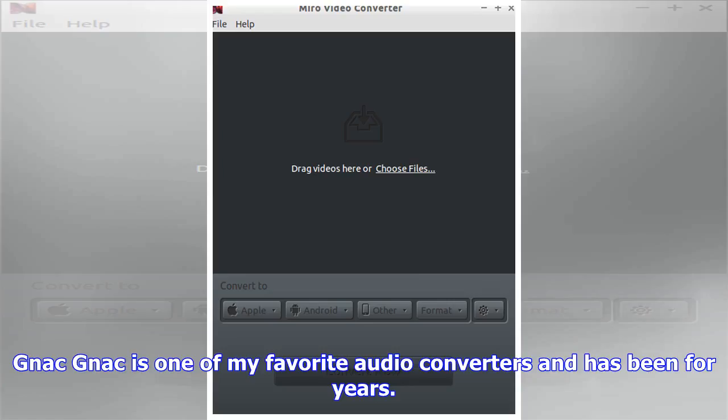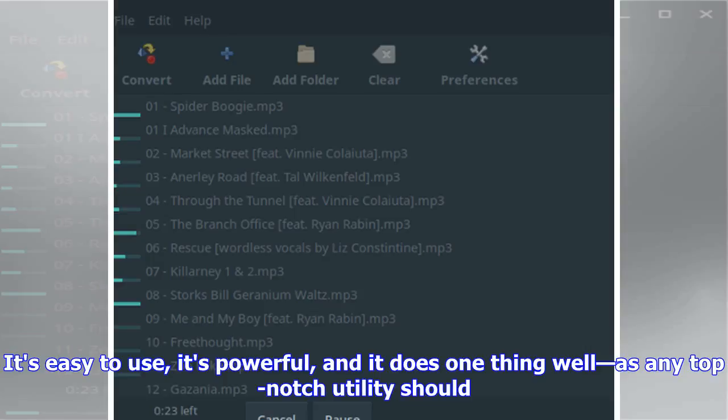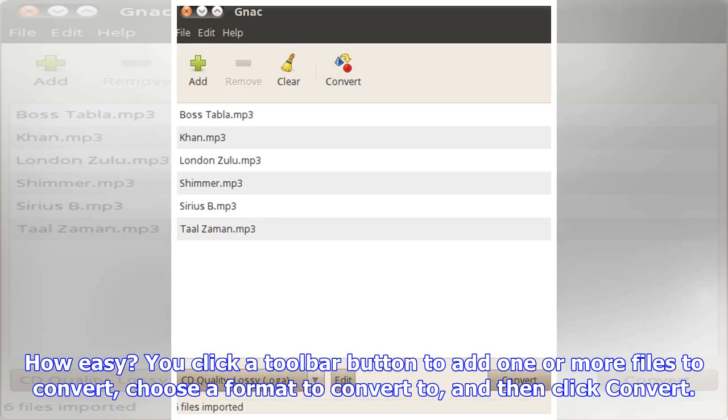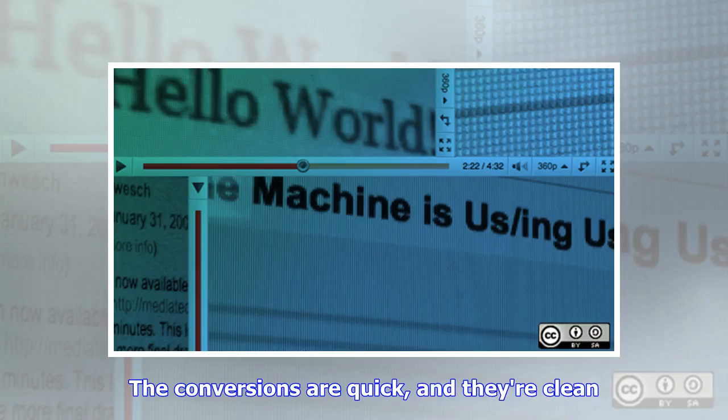Let's take a look at 4 of them. Gnac is one of my favorite audio converters and has been for years. It's easy to use, it's powerful, and it does one thing well, as any top-notch utility should. How easy? You click a toolbar button to add one or more files to convert, choose a format to convert to, and then click Convert. The conversions are quick, and they're clean.